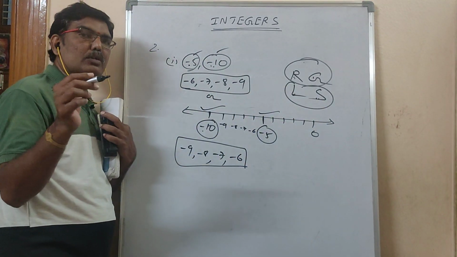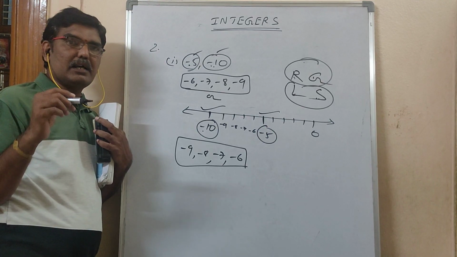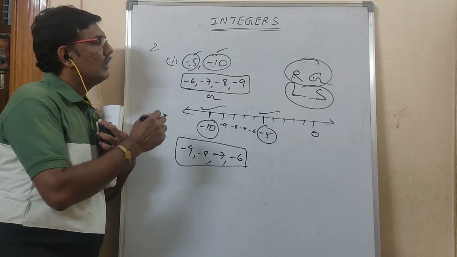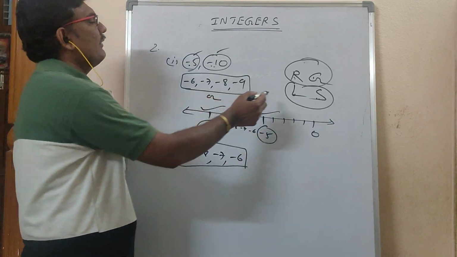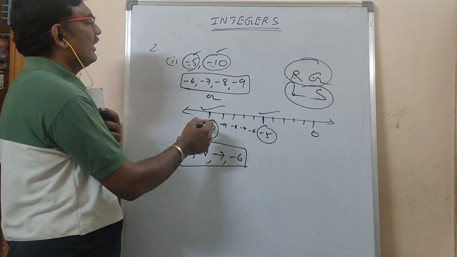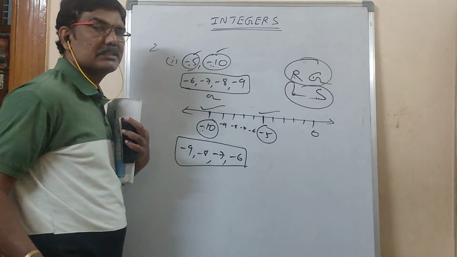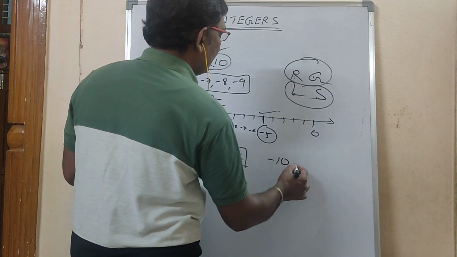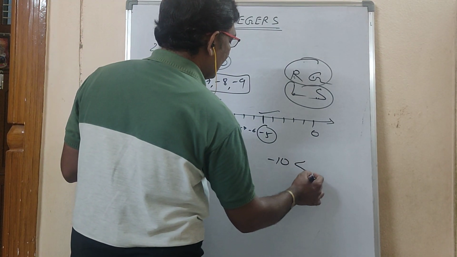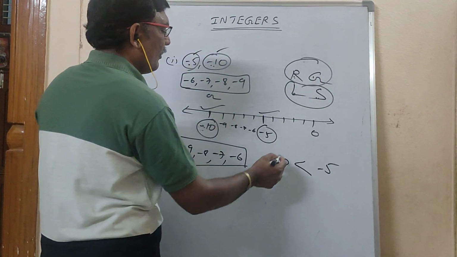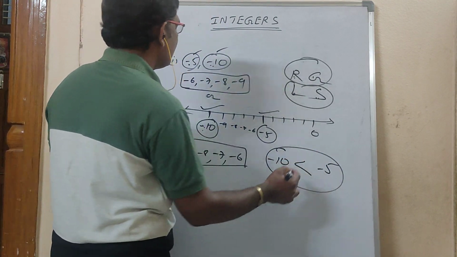If you remember about Lok Sabha, L stands for left side. Left side number is smaller. Minus 10 is smaller than minus 5. So you can write minus 10 is smaller than minus 5. But in the answer you should not write with these symbols.